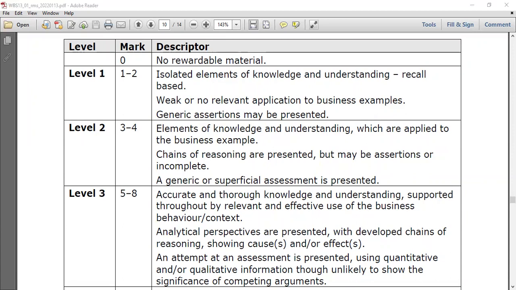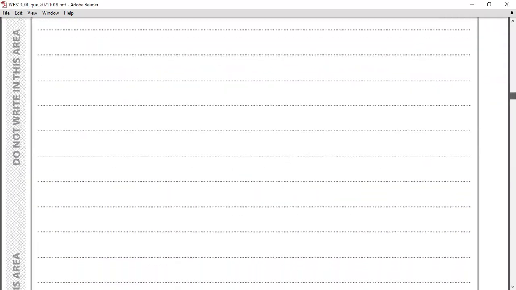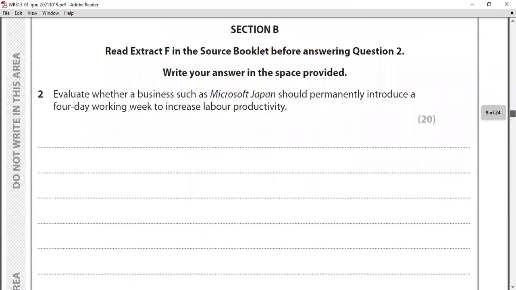So you can see like within 1 hour you have to finish this section A. Right, now we are moving on to two more questions, guys. You can see section B and section C we can finish this way. Section B, read the question first. Half an hour you can spend in the examination. Read the extract F in the source booklet before answering.